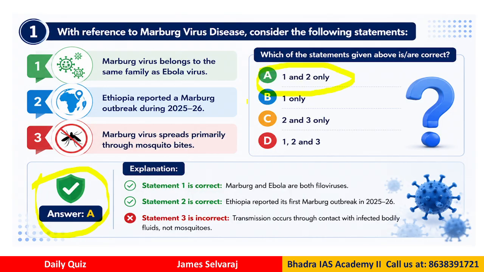Why? Because this Marburg virus belongs to the same family as Ebola virus, that is okay. Also Ethiopia reported, and in February 2026 they said now it is under control. These are very recent events. Now the important thing is this one. The Marburg virus spreads primarily through mosquito bites. No, that is not correct. It basically comes because of contact with bodily fluids, similar to the Ebola virus. So from that point of view we need to be familiar. This kind of question can also be asked in different types of competitive exams.